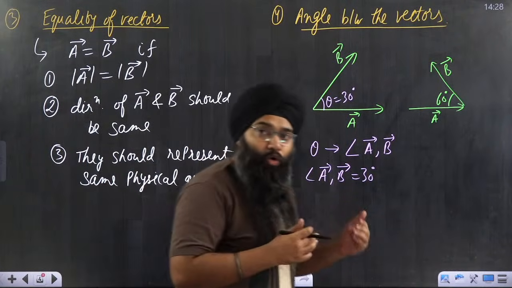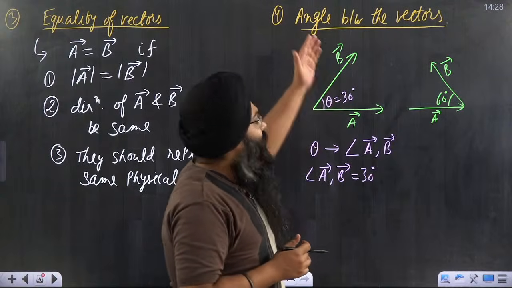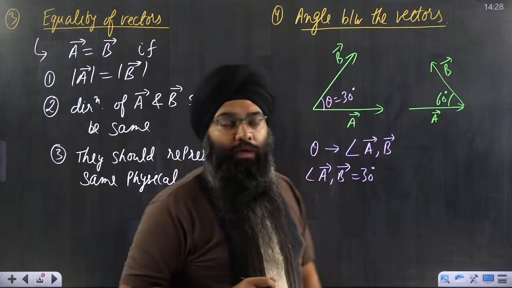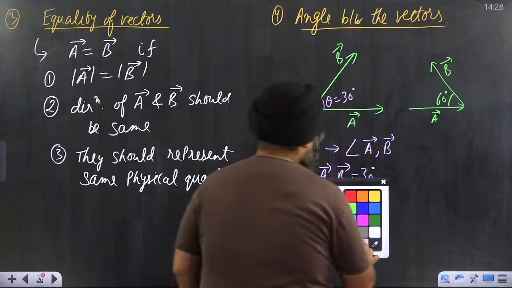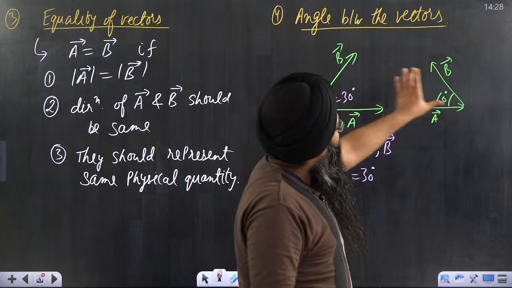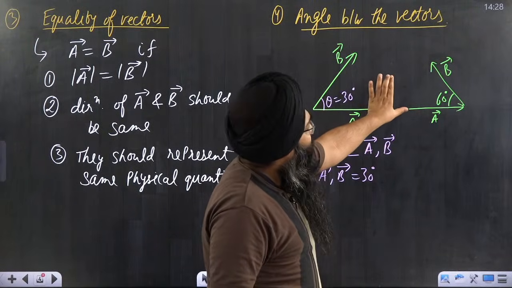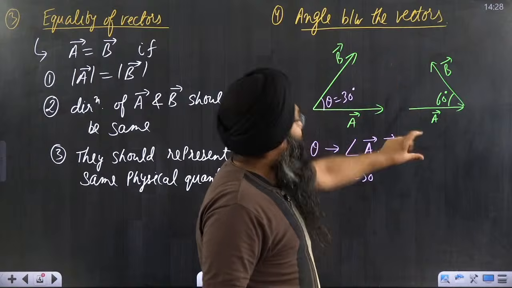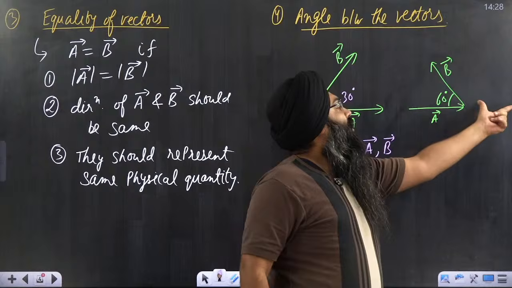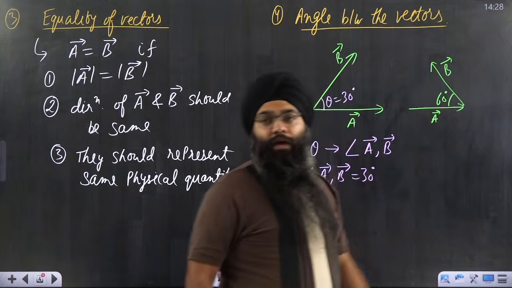Because what I told just now, whenever you want to find the angle between the vectors, first you have to join the tail of two vectors. How to join the tail of two vectors? It is very simple task. Either you can shift this B vector and join the tail of A vector with B vector, or you can take this A vector, shift it parallelly ahead and then you can find the angle.